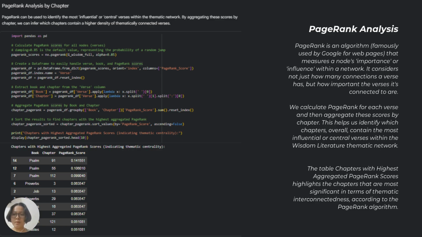We calculate PageRank for each verse and then aggregate these scores by chapter. This helps us identify which chapter overall contains the most influential or central verses within the wisdom literature thematic network.